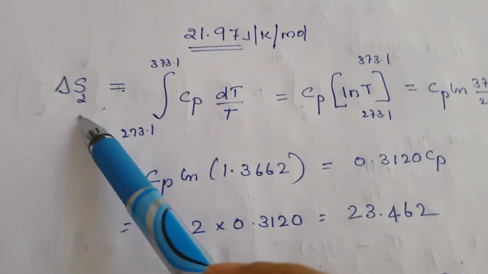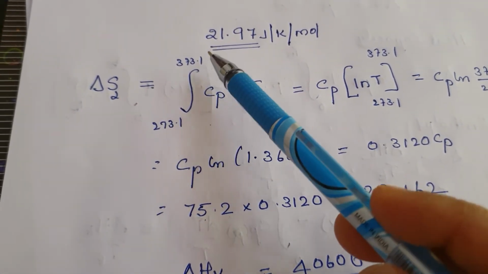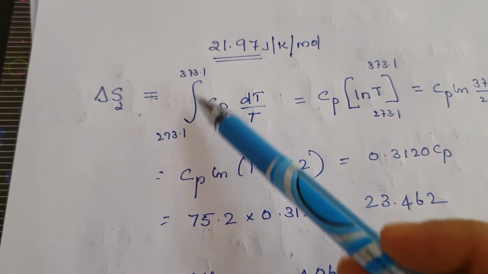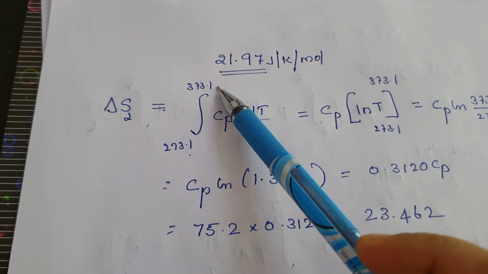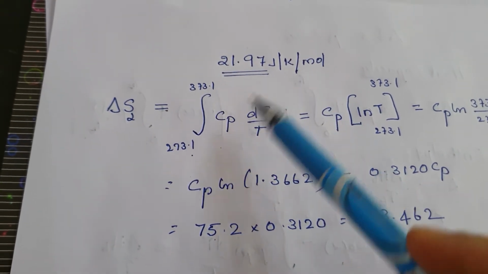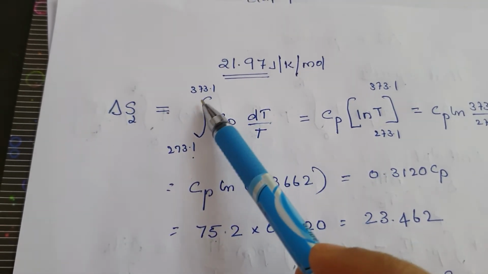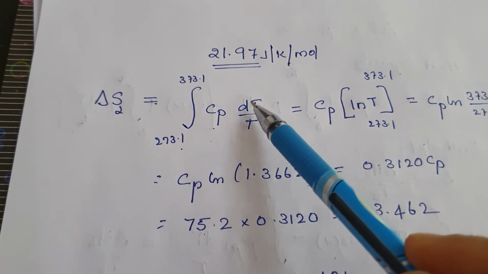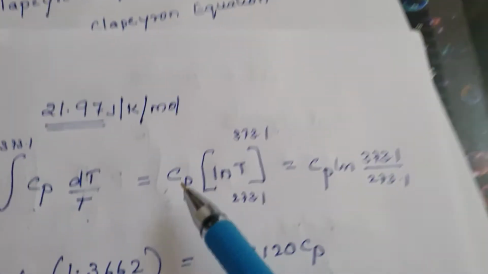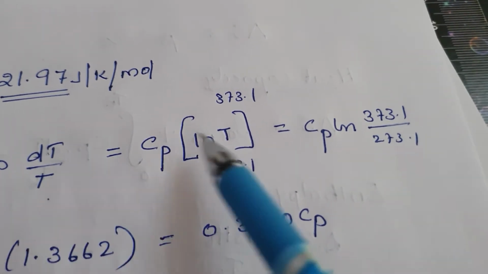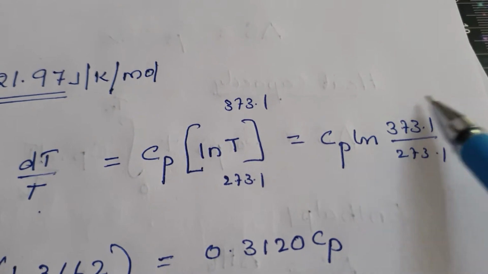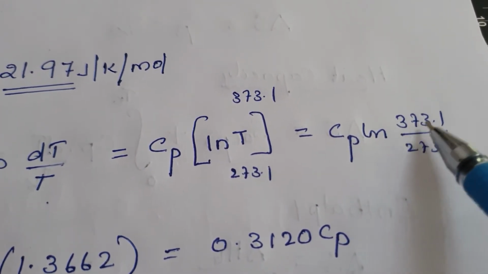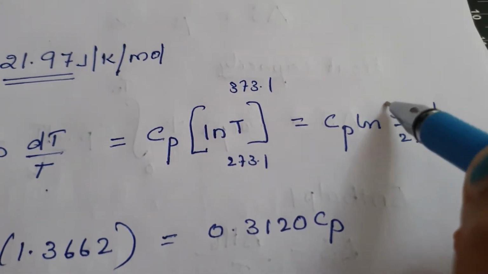Delta S2 is the integral from TF, the melting point, to the boiling point of the liquid, 273.1 to 373.1, of Cp dT by T. When we do the integration, it gives Cp ln of 373.1 divided by 273.1.